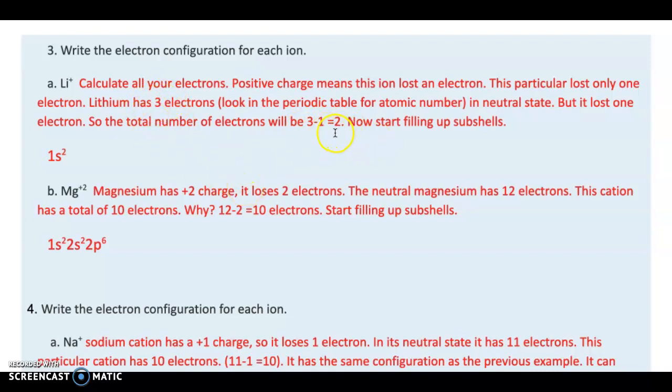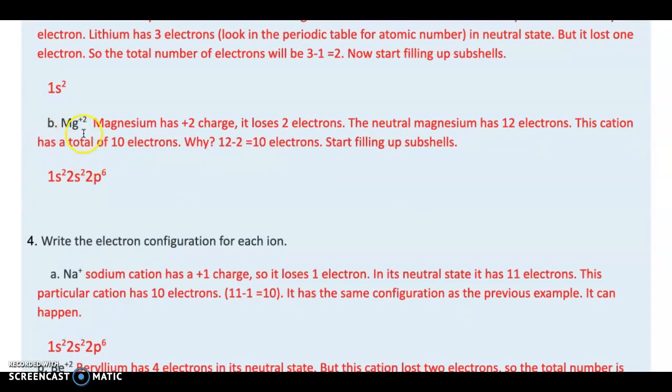Therefore, it's going to be 2. And then you start to fill up your subshells. 2 electrons is very easy. 1s2. We didn't have to do anything else. 2 electrons over here. You're all done with your electron configuration for the lithium cation.